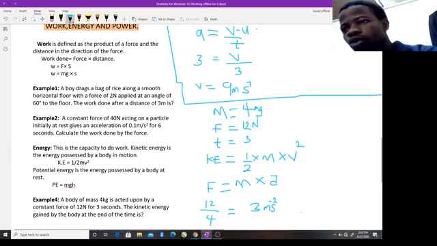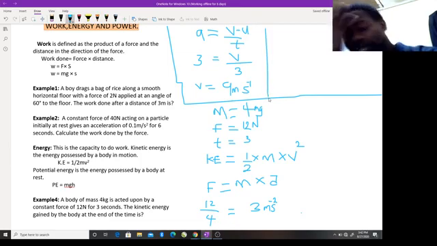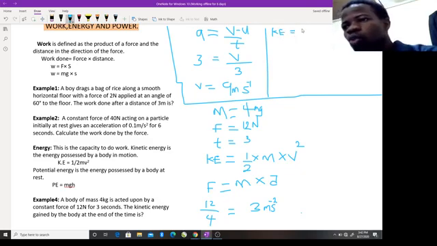So what do we do next? Now we can easily calculate our kinetic energy. KE is equal to 1 divided by 2, that is half, times our M, which is 4, then times our V, which is 9 times 9, that is V squared.